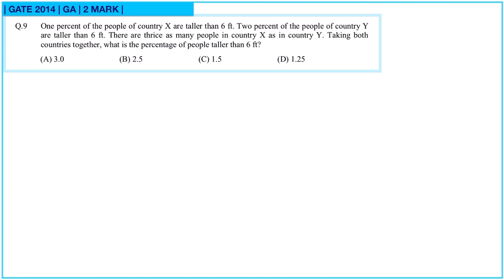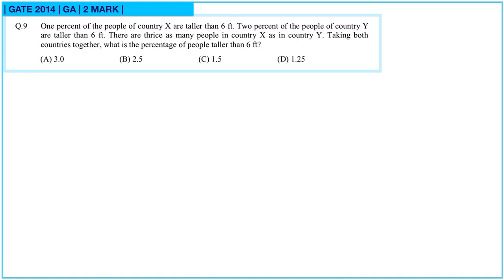Question 9. 1% of the people of country X are taller than 6 feet. 2% of the people of country Y are taller than 6 feet. There are thrice as many people in country X as in country Y. Taking both countries together, what is the percentage of people taller than 6 feet?